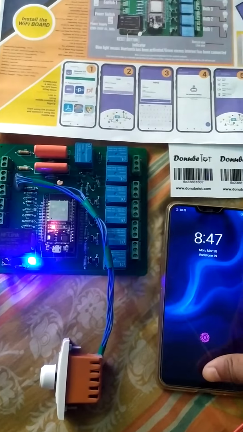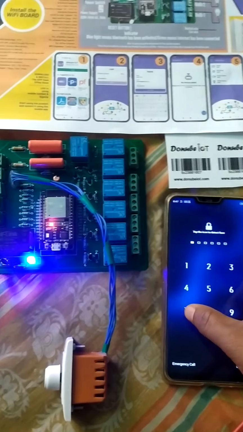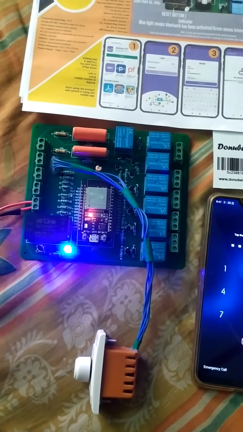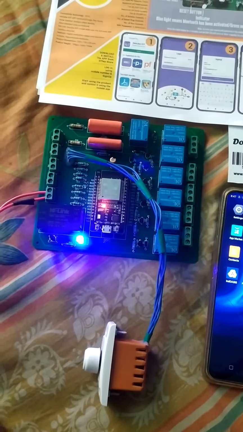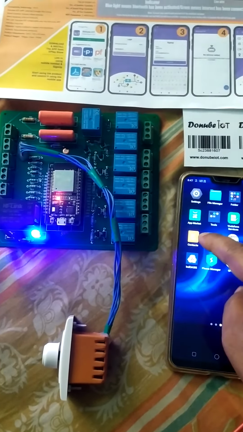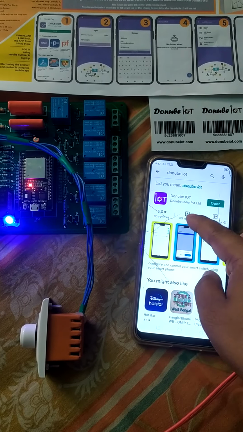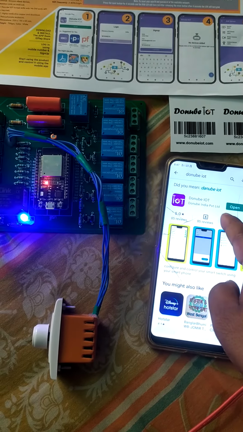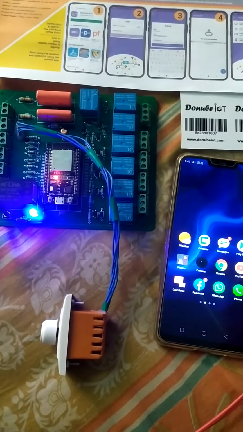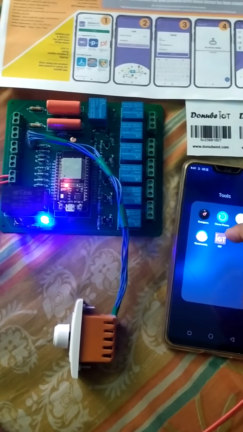Now we download the Donube IoT board app from the Play Store. Here I previously downloaded it. You can see this is our app. Now open it.